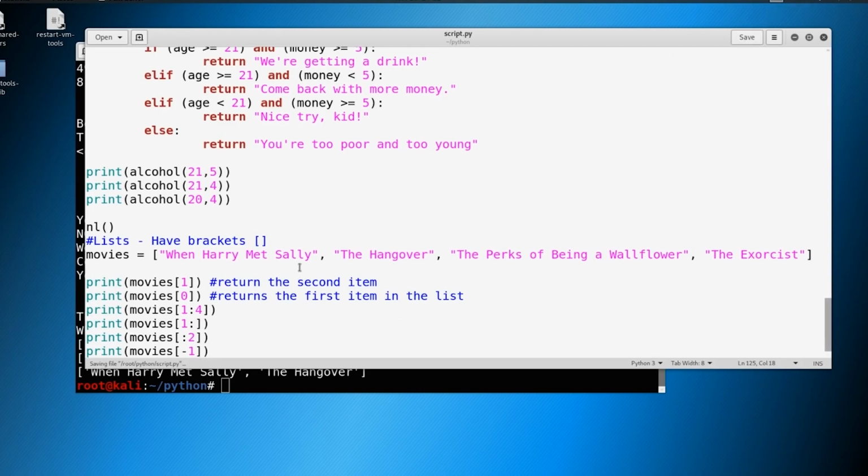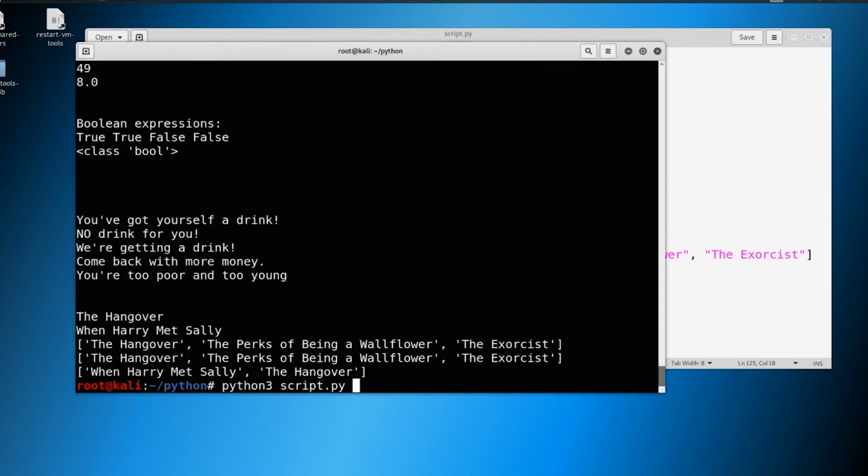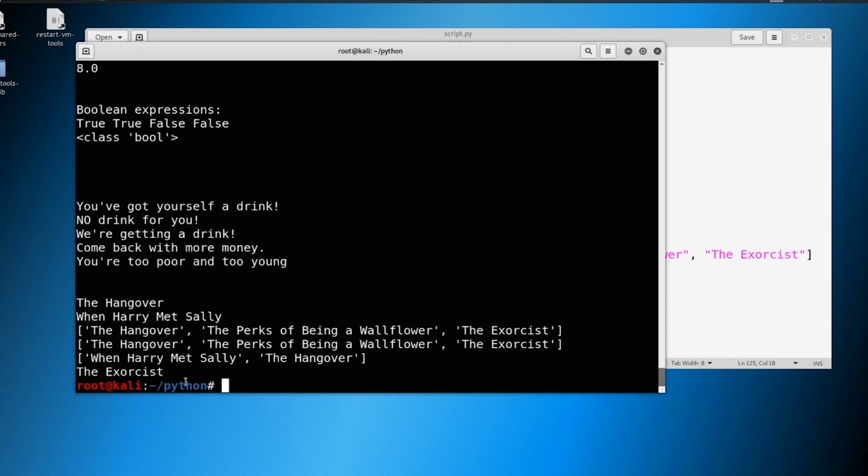That way, if you have a list that's 2,000 items long and you don't know where it ends, you could just do -1 and it's going to grab the last item for you. And then you can see there, it grabs The Exorcist.